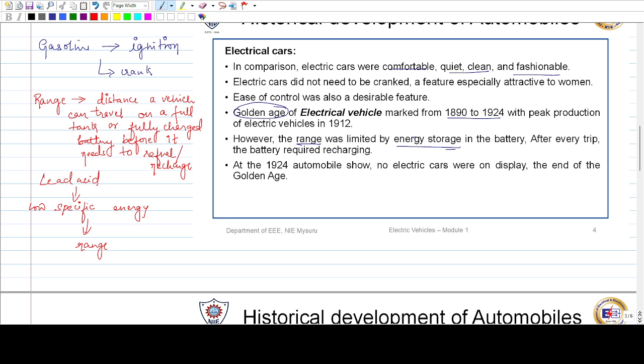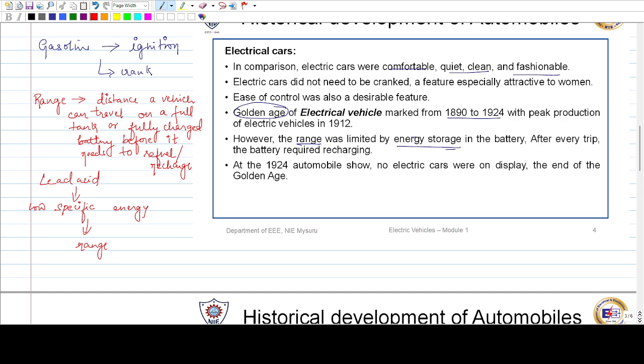The main reason for this shift was that gasoline was developing, and around 1911-1912 the ignition system was invented by General Motors engineers, which eliminated the use of the crank. With the key ignition system, you put in a key and can easily start the engine.